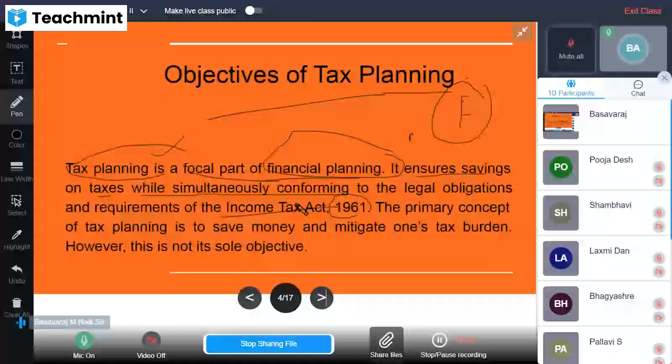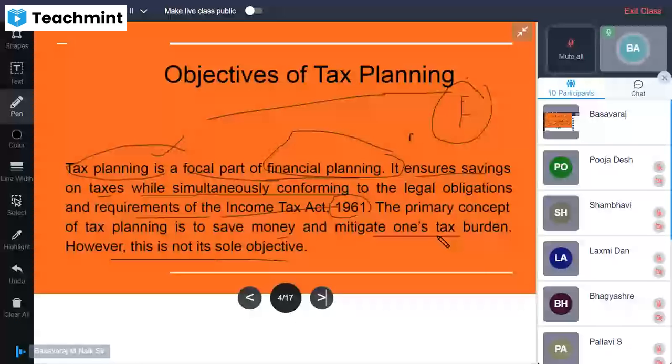So while simultaneously conforming to the legal obligations and requirements of the Income Tax Act 1961, the primary concept of tax planning is to save money, right? He can save money and save taxes. That's it, and mitigate one's tax burden. However, this is not the sole objective. Mitigating one's tax burden means assessing the tax burden he is having and how he is going to save the money.